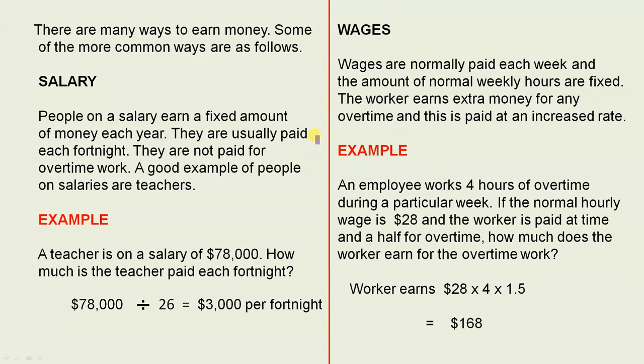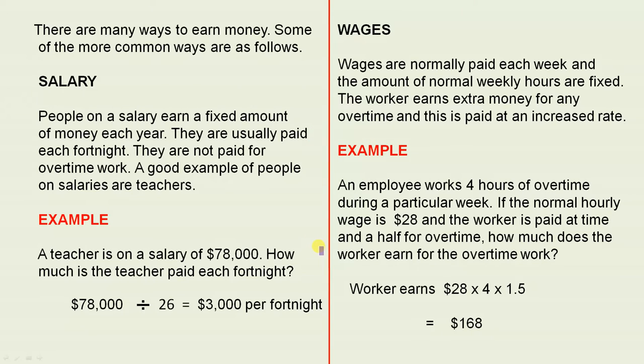People on a salary earn a fixed amount of money each year. They are usually paid each fortnight. They are not paid for overtime work. A good example of people on salaries are teachers.